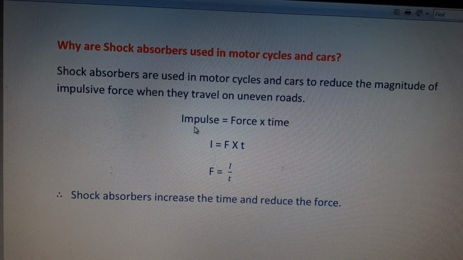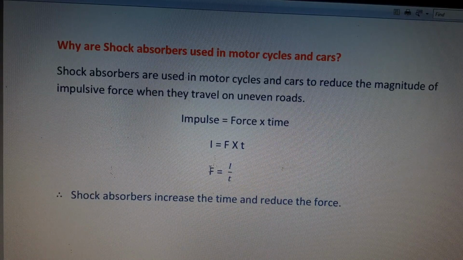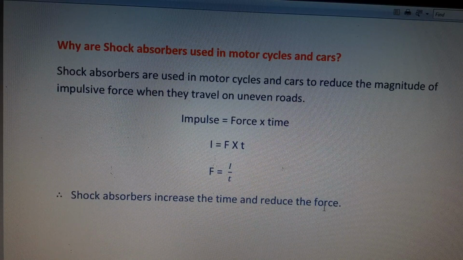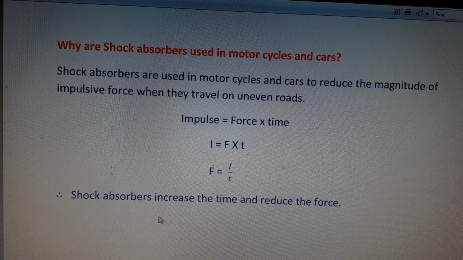So impulse is equal to force into time. The formula is I is equal to F into t. So F is equal to I by t, where F is the impulsive force, I is the impulse, and t is the time. Therefore shock absorbers increase the time and reduce the force. The time and force are inversely proportional, so shock absorbers increase the time and reduce the force.